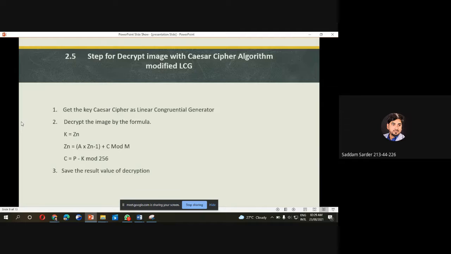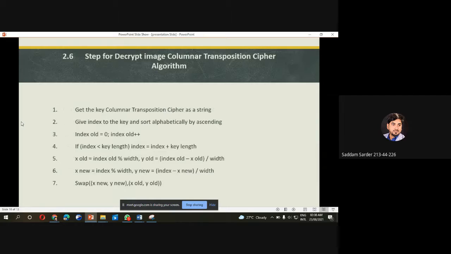And the next step is to decrypt the image with the Caesar cipher algorithm modified with the LCG. Get the key for the Caesar cipher as a linear congruential generator, and here is the decryption formula. Here K equals Zn, as previously discussed, and for decryption C equals P minus K, with the same value for decryption. This is the last step: decrypt the image with the columnar transposition cipher algorithm.